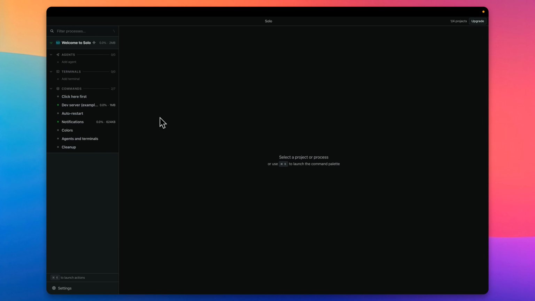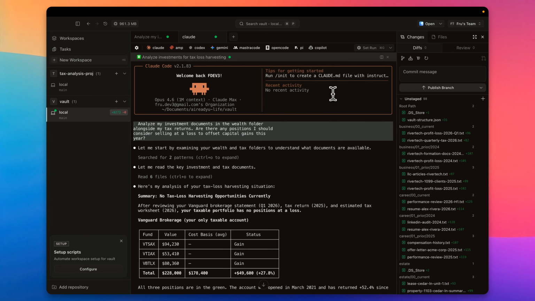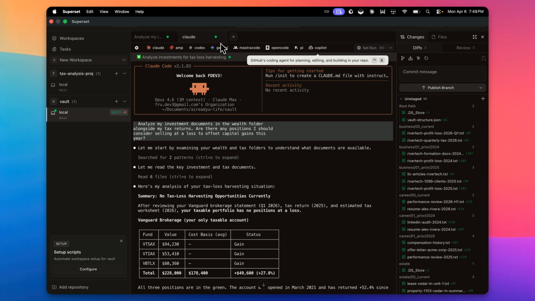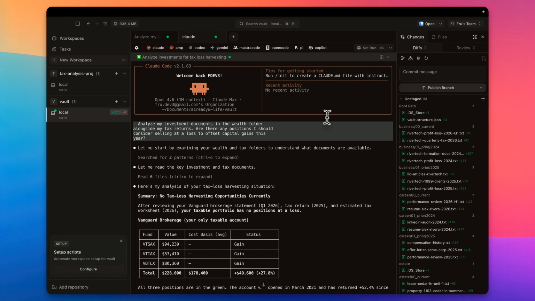SoloTerm also talks about being an agentic platform. I've opened up the UI. You can clearly see I haven't gotten in yet. Actually, let's go back over to Superset. There is a pricing that's attached to this. For some reason, I can't quite see how to get that. So if you upgrade, you can potentially get some more features.